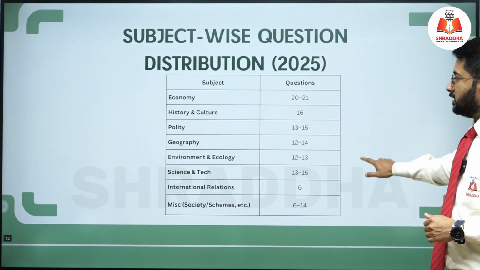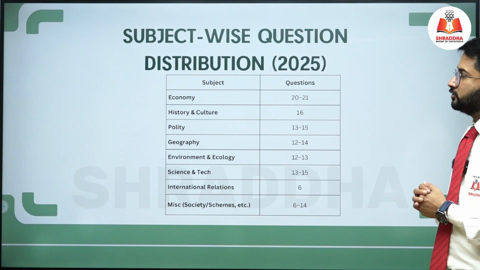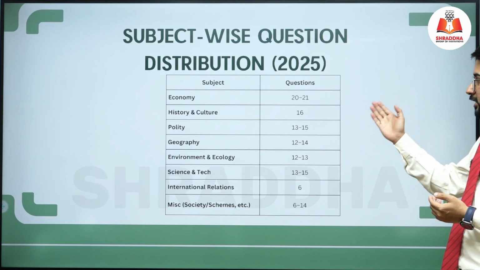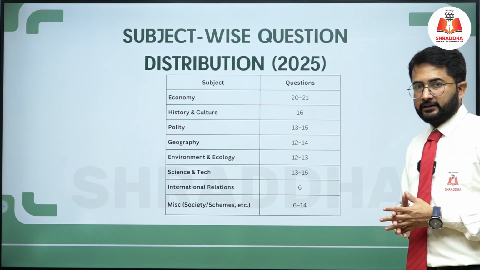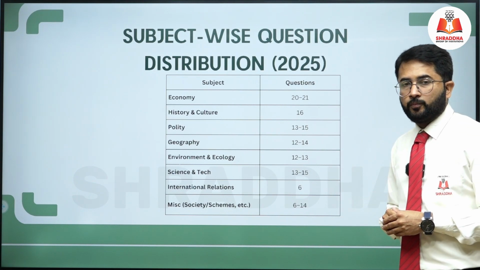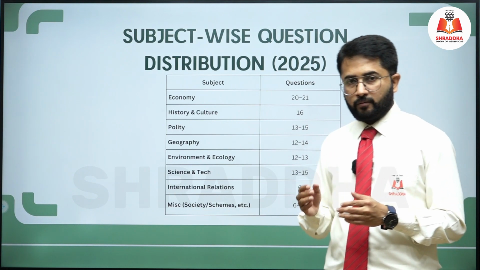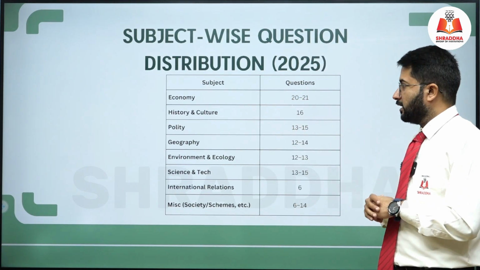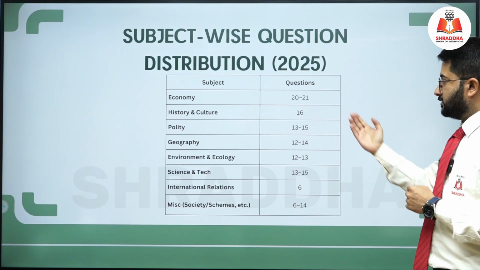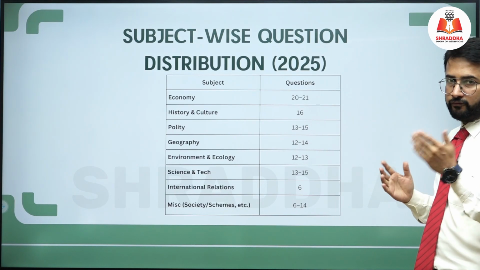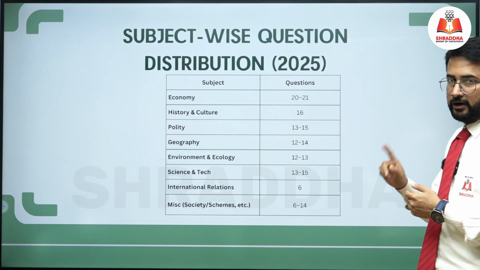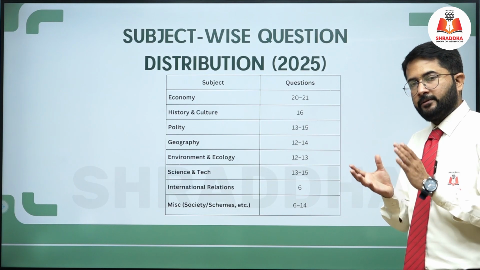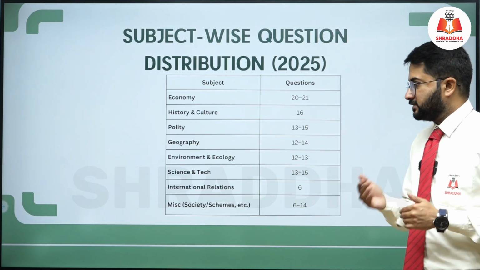So subject wise question distribution as far as the year 2025 is concerned, economy they asked 20 to 21 questions. I just told you that this year when the UPSC examination was conducted, economics got a prominent advantage over the other subjects. After that, history is there, 16 questions they asked, polity 13 to 15 questions were there, geography 12 to 14 questions there. Most of the questions were based on mapping as well as conceptual understanding.